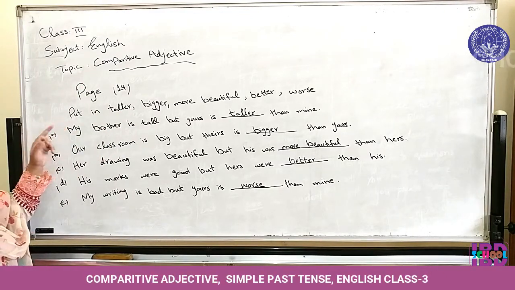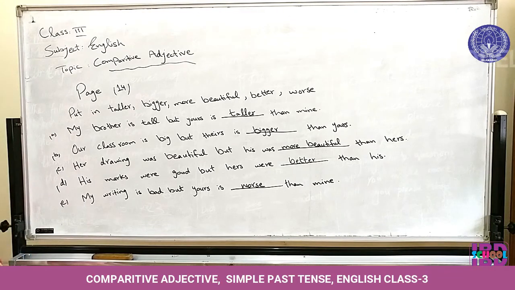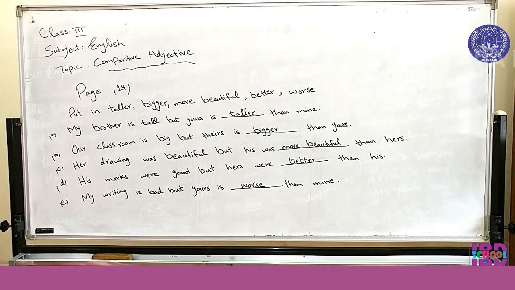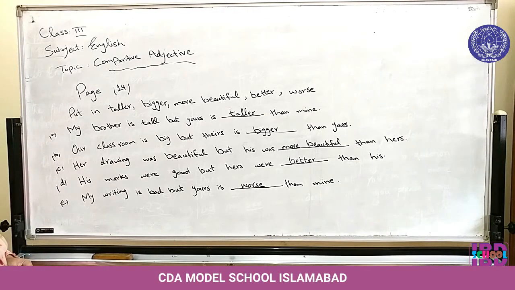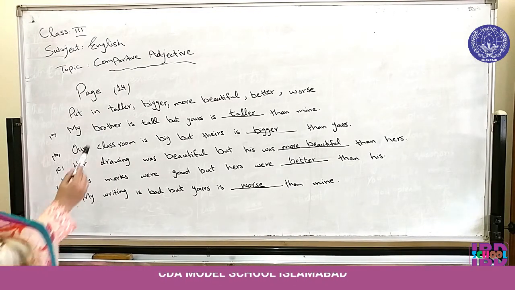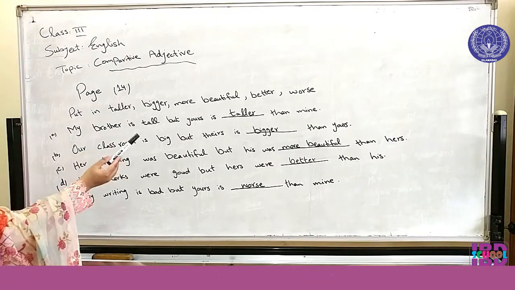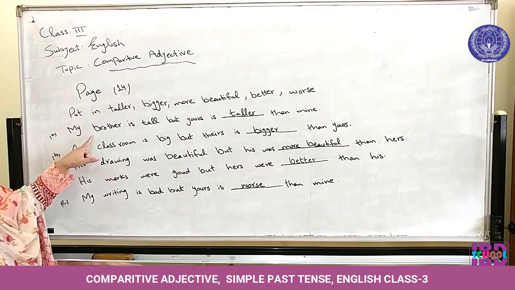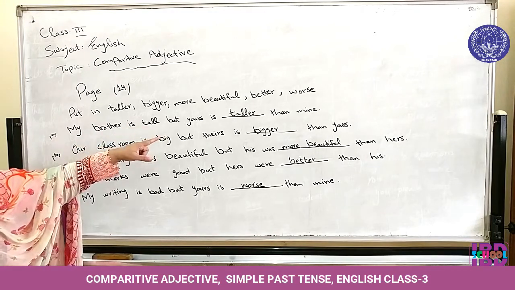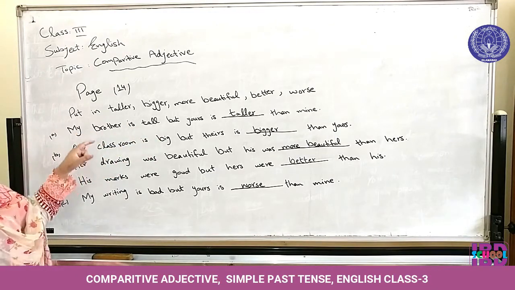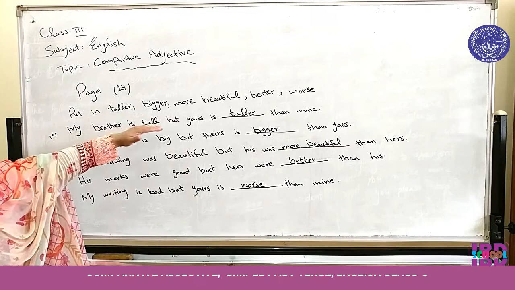Put in taller, bigger, more beautiful, better, worse. Number 1. My brother is tall, but yours is taller than mine. You can see that in this example, we are comparing two people, my brother and your brother.